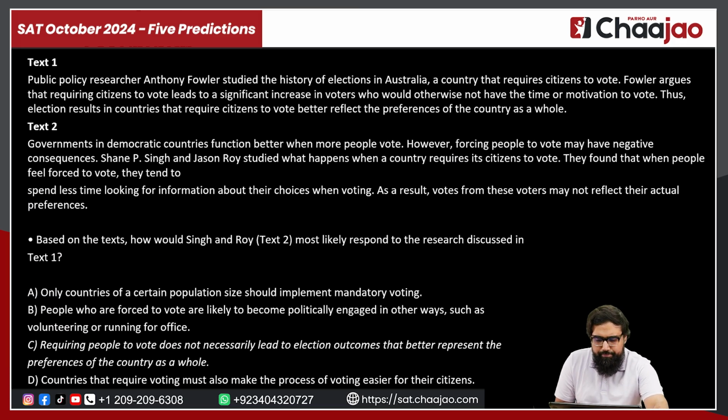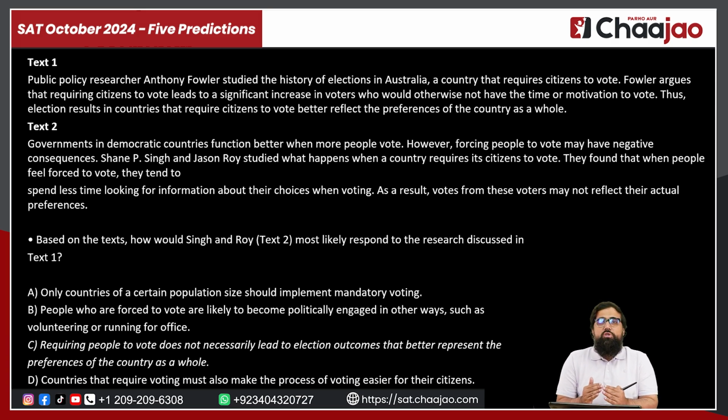So if we move on, the next prediction that I have for you guys is cross-text connections. Now, as you can see, it's a lengthy question. I think it's the lengthiest that you can get, because for all the questions that we have, we normally get one passage for one question. That is a must, right? On the SAT, if you have 27 questions, you'll get 27 passages. But cross-text connection is the only question type that will give you two passages for one question, right?